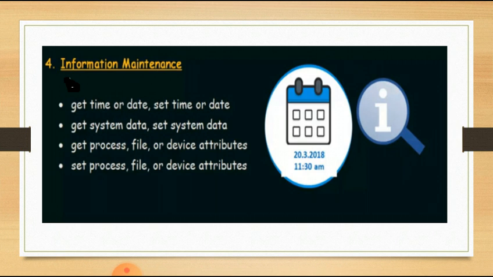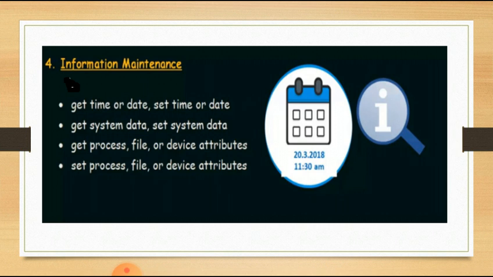So here the examples of system calls under information maintenance are: get time or date, or set time or date. So getting the time and setting the time, and similarly get system data, set system data, get process, file, or device attributes, and setting the process, file, or device attributes.